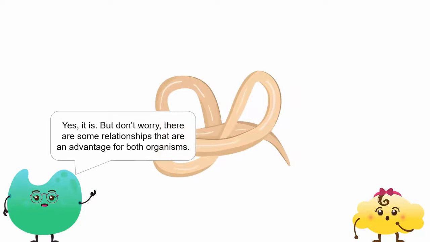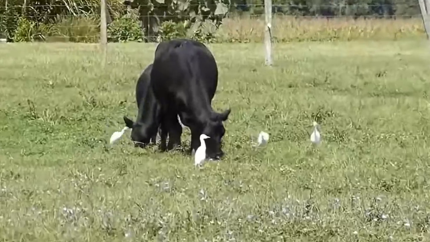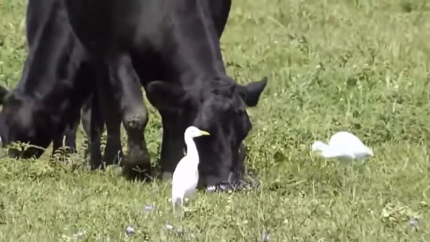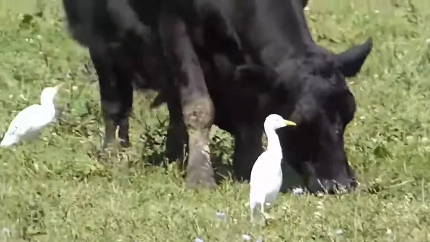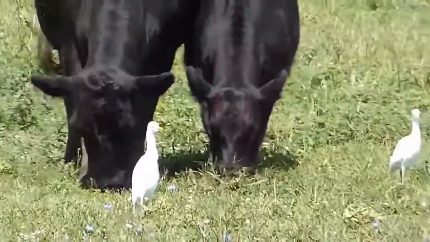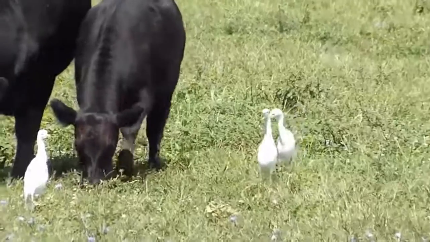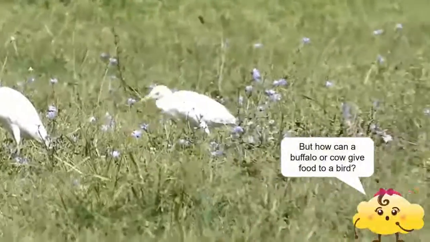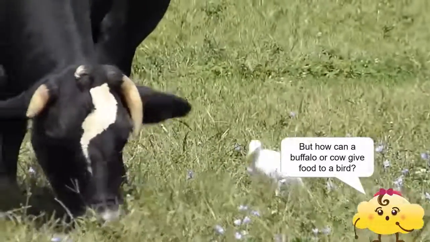There are some relationships that are of an advantage to both organisms. For example, look at that bird. It's continuously following that grazing cow. This bird is a cattle egret. It's quite common to find birds following cows, buffaloes, and zebras for food. But how can a buffalo or cow give food to a bird?